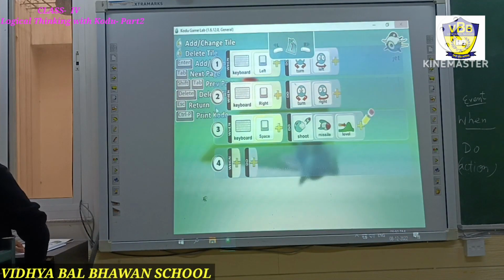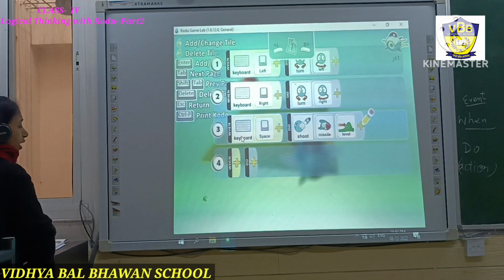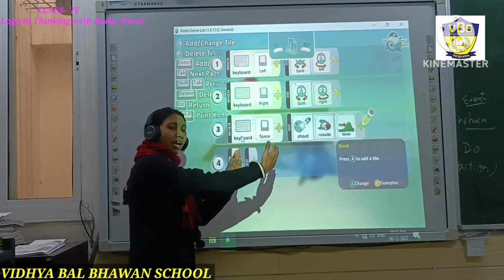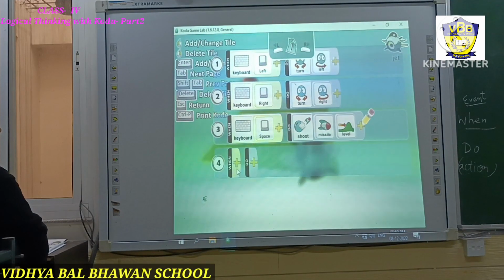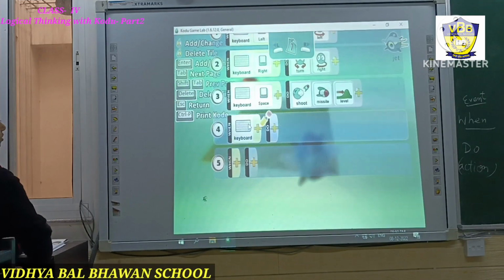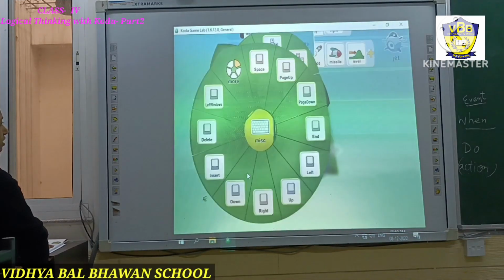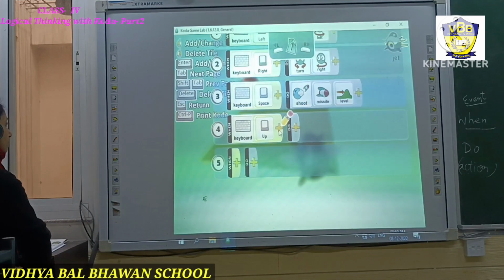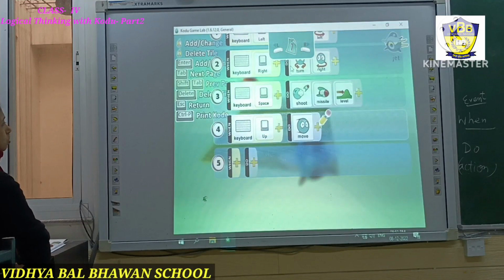Right, students? See here. Again, one more thing we have to write before deciding the game, that we have to make our jet move and go forward. So we will write another line of code that when keyboard is pressed, and which key is pressed? Definitely the up arrow key is pressed. So we will choose the up arrow. When up is pressed, it will do what? It will move forward. We will only choose move.